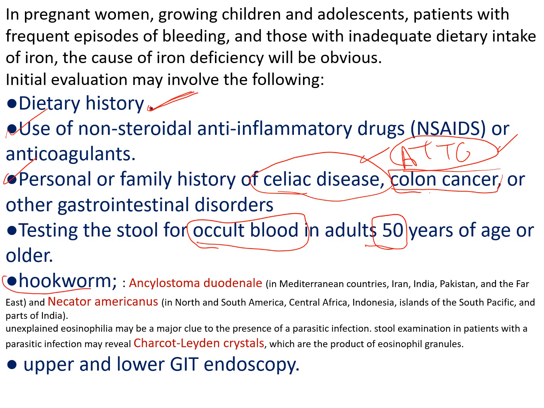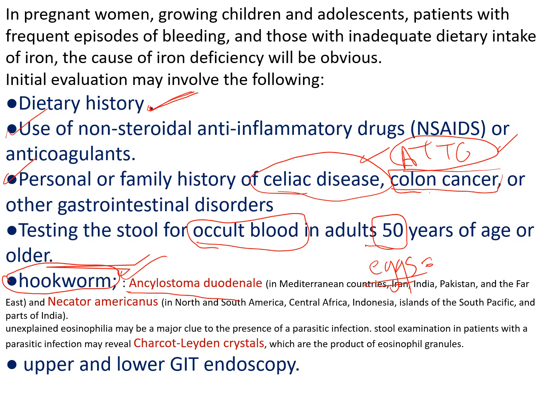Also, keep in mind hookworm. Hookworm is very important and the most common cause of iron deficiency worldwide. Ancylostoma duodenale in the Mediterranean area is the type of hookworm, and Necator americanus in North and South America. For hookworm, the diagnosis is by detection of the eggs in the stool. But remember, this is very difficult, and usually the lab personnel lack the expertise to detect these eggs.